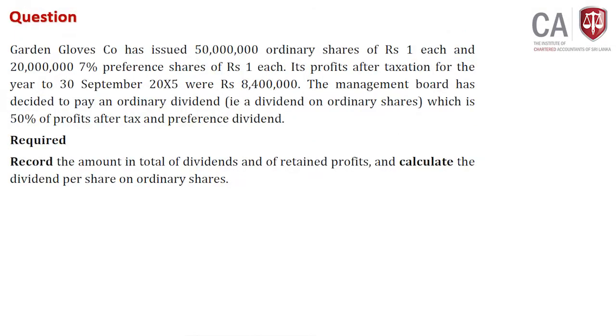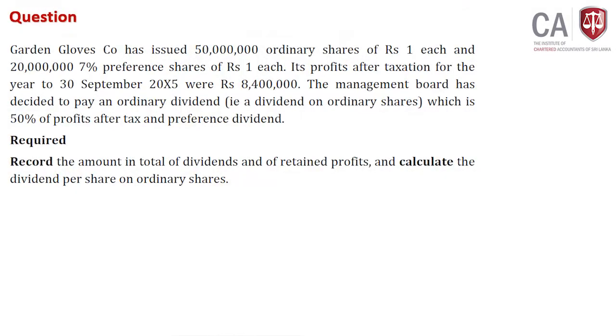Question. Garden Gloves company has issued 50 million ordinary shares of rupees 1 each and 20 million 7% preference shares of rupees 1 each. Its profit after taxation for the year to 30th September 2005 is 8.4 million.